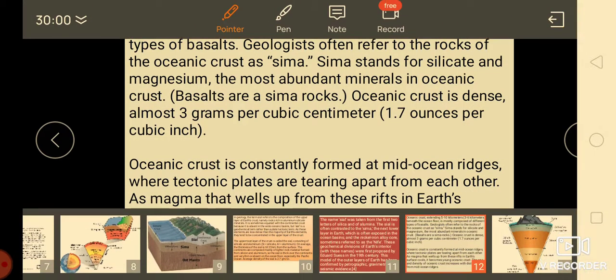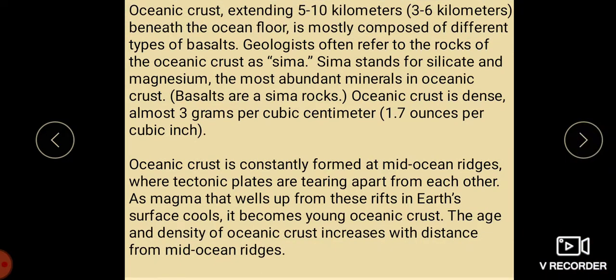Now, when we move on to the oceanic crust. So, what do we mean by oceanic crust? Oceanic crust, extending from 5 to 10 kilometers beneath the ocean floor, is mostly composed of different types of basalts. Geologists often refer to the rocks of the oceanic crust as sima.